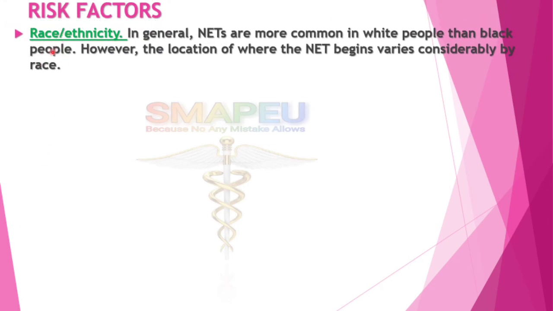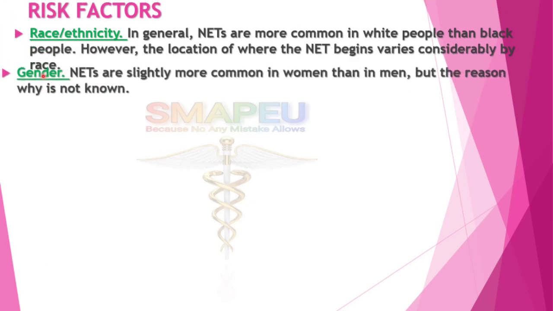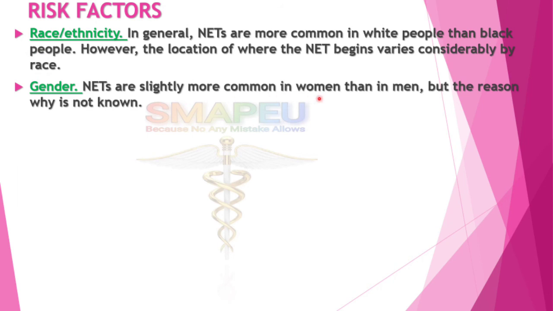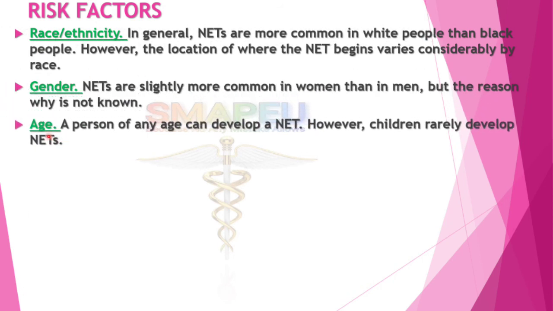Now, other risk factors include race or ethnicity. In general, neuroendocrine tumors are more common in white people than black people. However, the location where the neuroendocrine tumor begins varies considerably by race. Gender. Neuroendocrine tumors are slightly more common in women than in men, but the reasons why are not known. Age. A person of any age can develop a neuroendocrine tumor. However, children rarely develop neuroendocrine tumors.